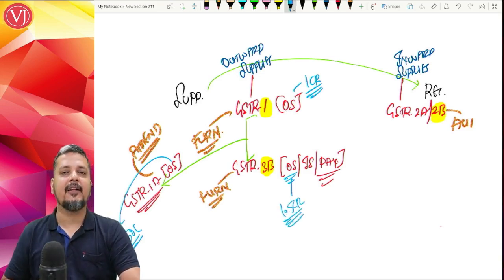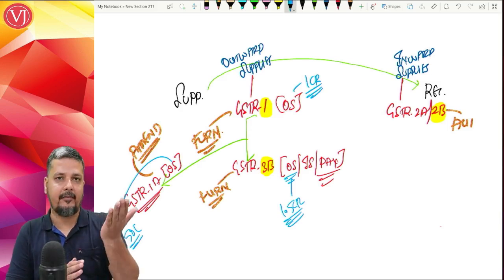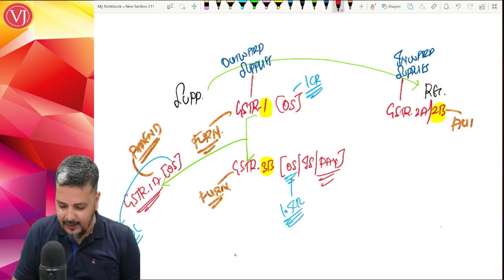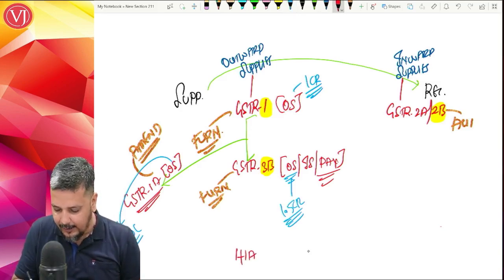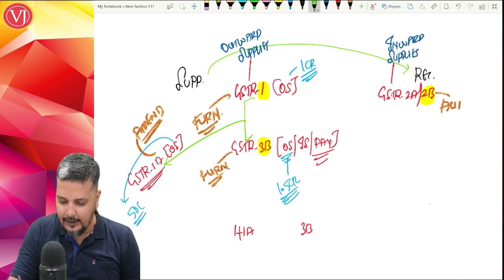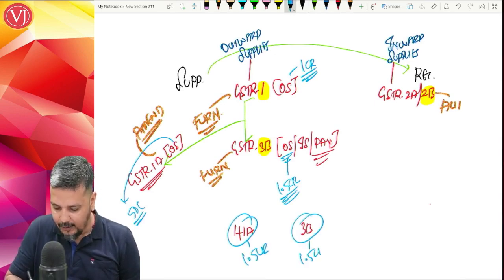So when finally notices are coming, it will not take the details of 1 and 3B. When notices are coming, it will see 1 along with 1A and 3B. 1 along with 1A in total is 1.5 crores and 3B is 1.5 crores.